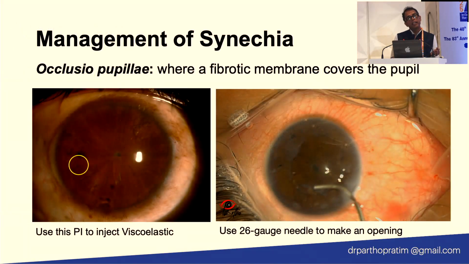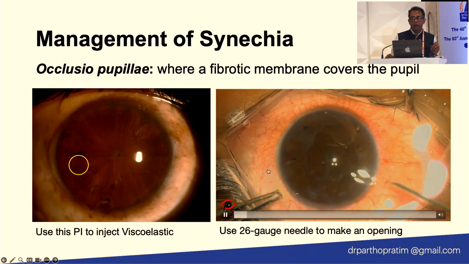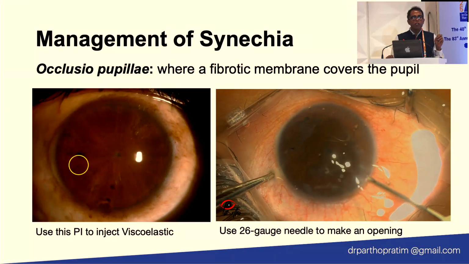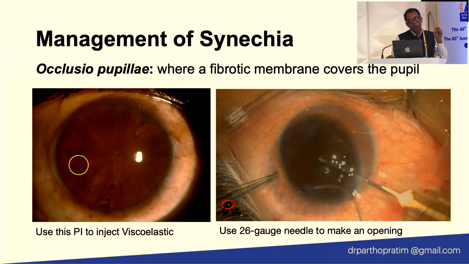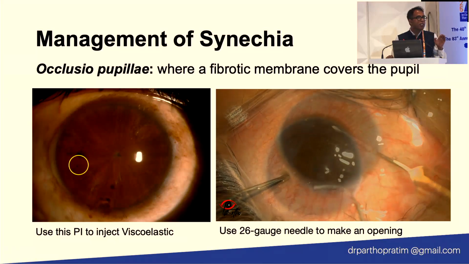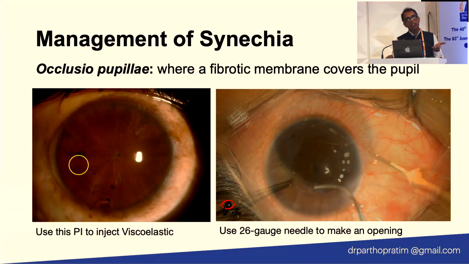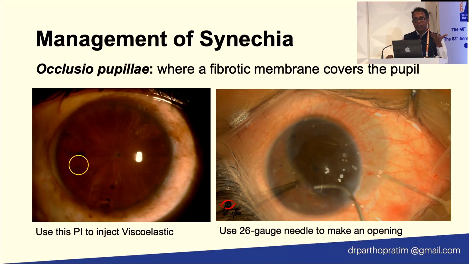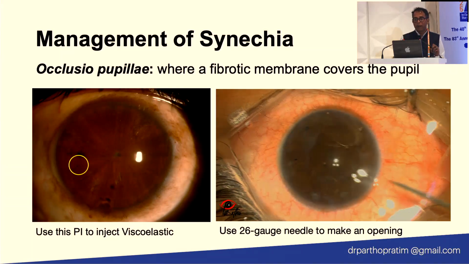So for management of synechiae, I just want to highlight occlusio pupillae, where sometimes the fibrotic membrane will cover the pupil. Sometimes this membrane is so tough that you can't break it even with any instrument. So in cases where the patient has a PI, sometimes you can use the PI to inject viscoelastic, which will lift the iris a little away from the lens, and you can take a 26 gauge needle, as I have done here, and prick and make an opening into that fibrotic membrane.